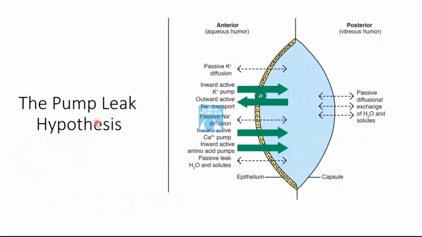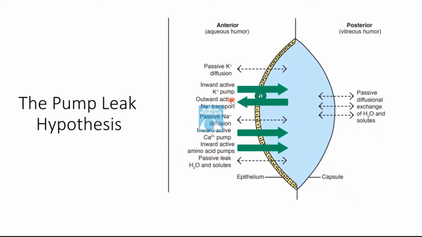There is a hypothesis which is known as the pump leak hypothesis. This combination of the active transport and the membrane permeability is often referred to as the pump leak hypothesis. According to the pump leak hypothesis, the potassium and various molecules such as amino acids are actively transported into the lens via the anterior lens epithelium. Then they diffuse out with a concentration gradient to the back of the lens where there is no active transport. Conversely, the sodium flows through the back of the lens with a concentration gradient and then is exchanged for potassium by the anterior epithelium.